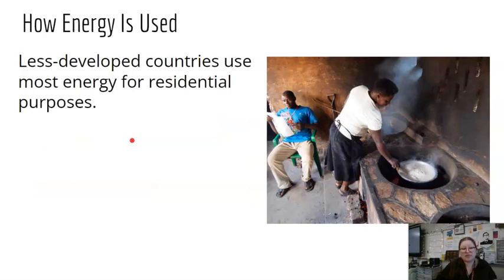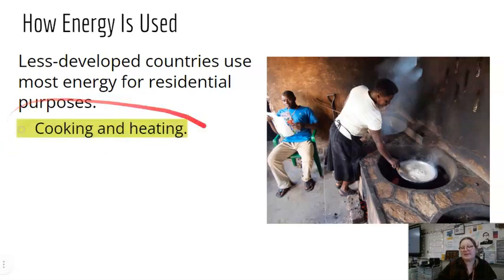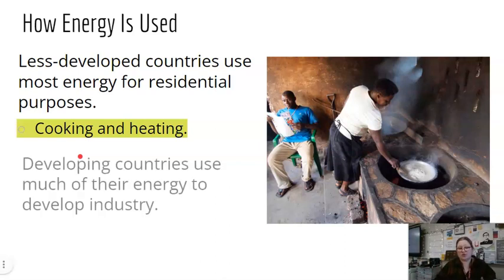In less developed countries, most of the energy that they use is for residential purposes. And by that, I mean for cooking and heating. It is basic needs. They need to have a warm place and they need to cook their food. That is where most of their energy is going to go towards. Meanwhile, developing countries use most of their energy to develop industry.